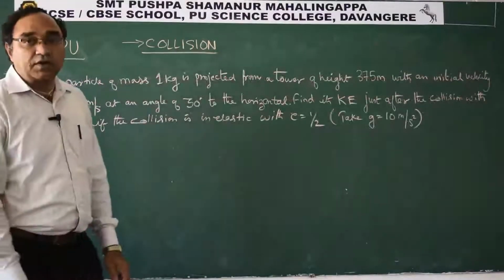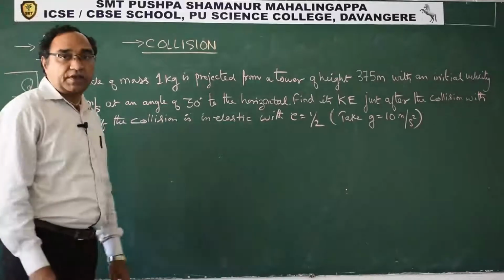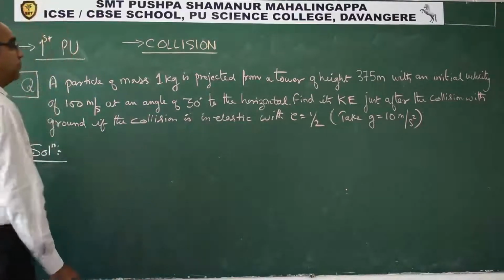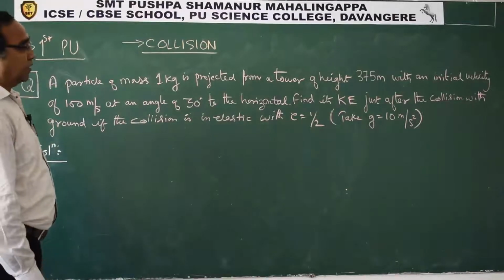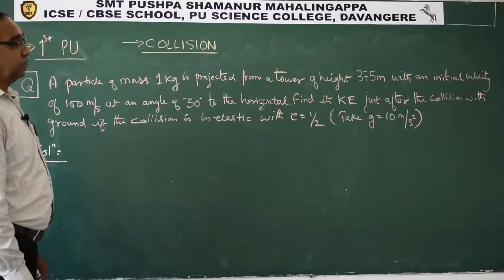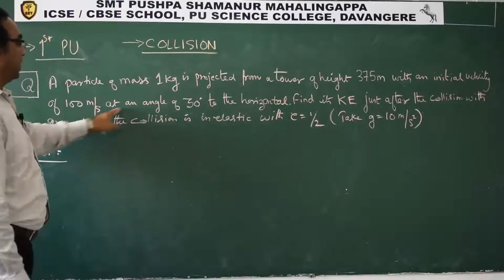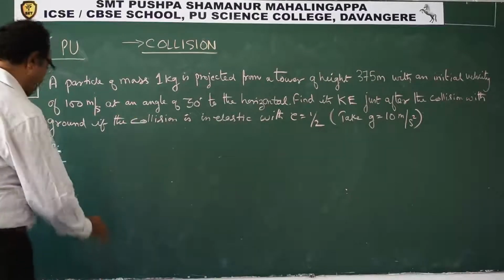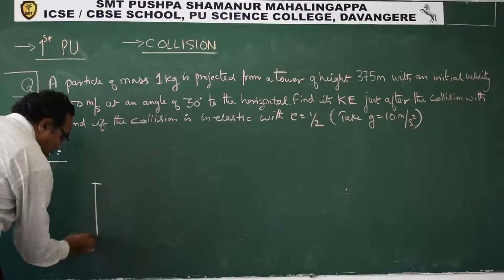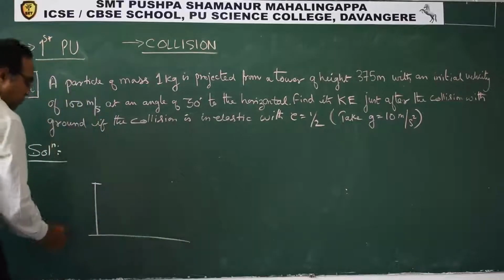Well, students, now let us take one more question. This is also a very conceptual question. A particle of mass 1 kg is projected from a tower of height 375 meter with an initial velocity of 100 meter per second at an angle of 30 degrees. So if you see the diagram, it is something like this. This is the ground.